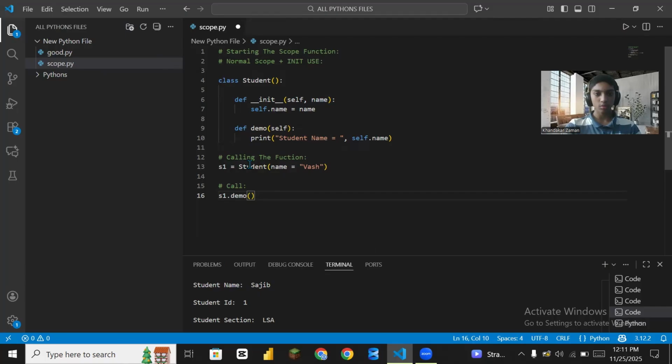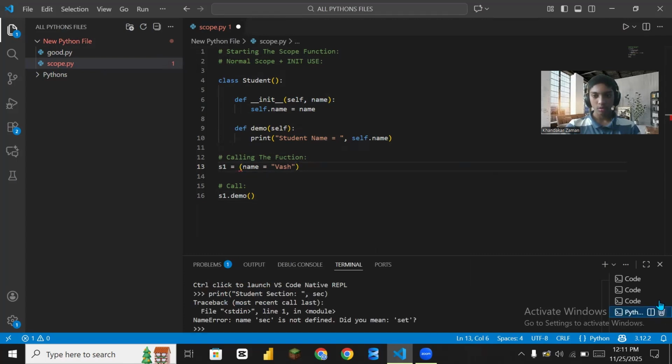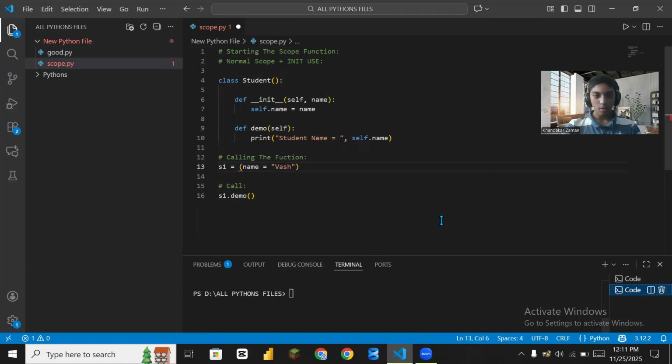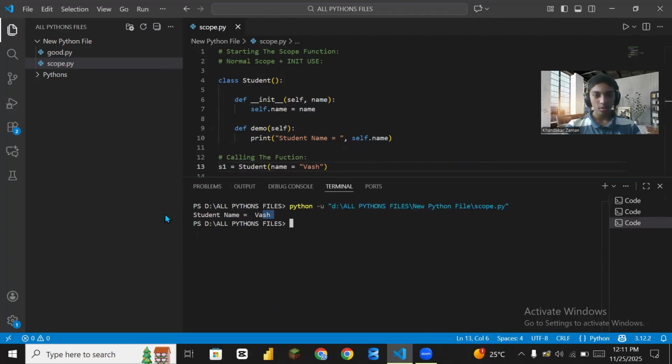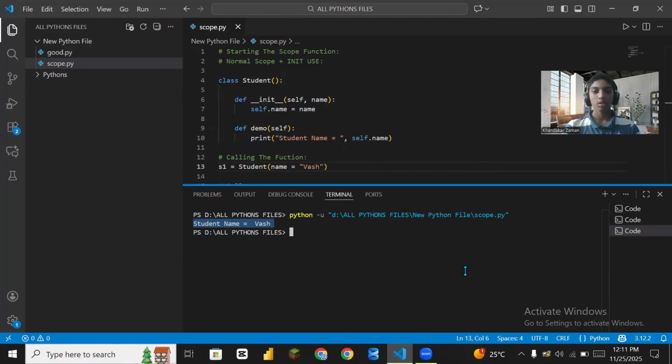If you don't use the student function, the s1 demo will not work. So look at that command and run. So student is always important. When the student is done and you run that command, it runs automatically. See, student name Vash.